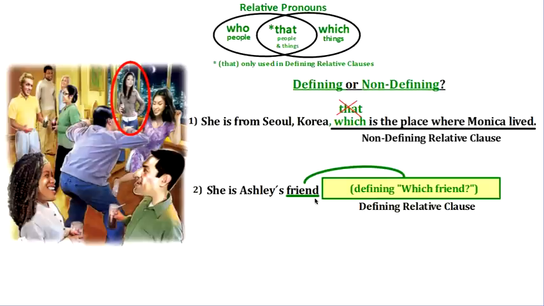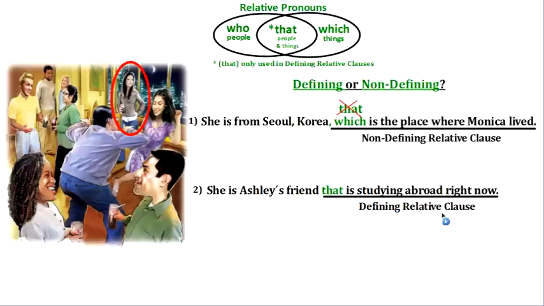She has many friends. So in this context, I'm like, yeah, but which friend? So this information is defining. Out of all of Ashley's friends, which friend is she? I need more specific information. Can you define which friend? So this information is defining her, and that's a defining relative clause.